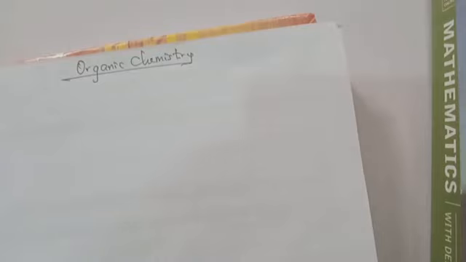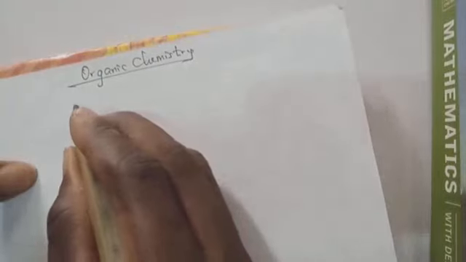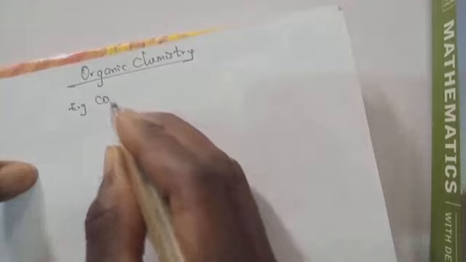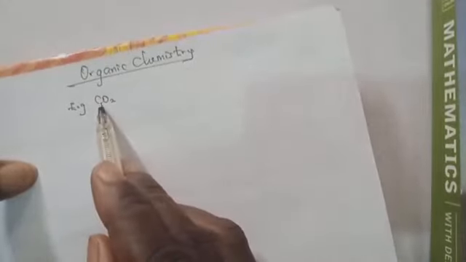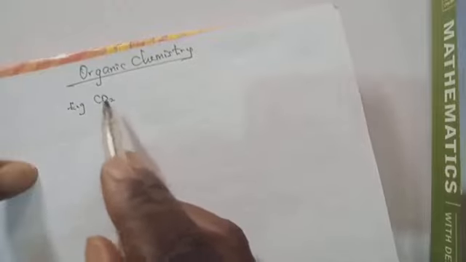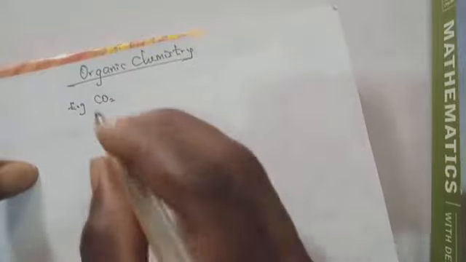Now, talking about organic chemistry: organic chemistry is the study of the chemistry of carbon compounds, that is, compounds that contain carbon. When you see a compound that contains carbon, you can call that kind of compound a carbon compound. As an example, let's say we have carbon monoxide or carbon dioxide. Carbon dioxide contains carbon, so it implies that it is a what? A carbon compound. Or let's say we have carbon monoxide. It's also a carbon compound.